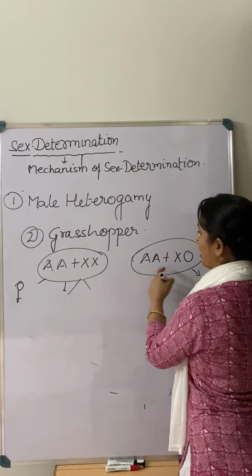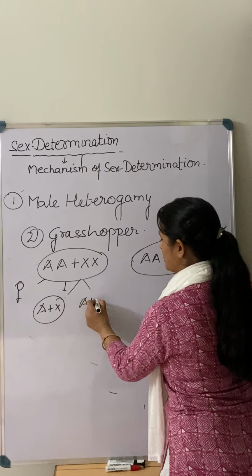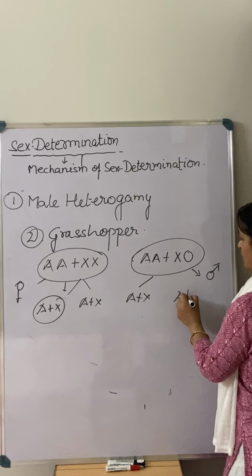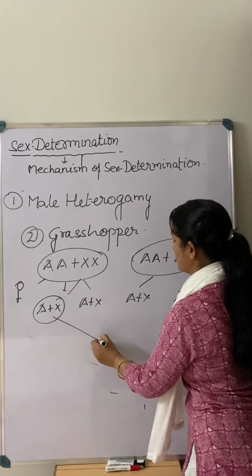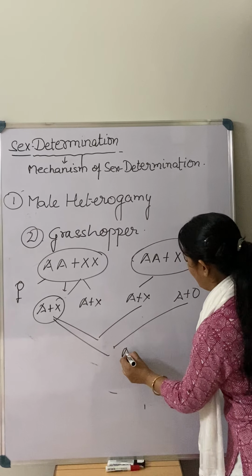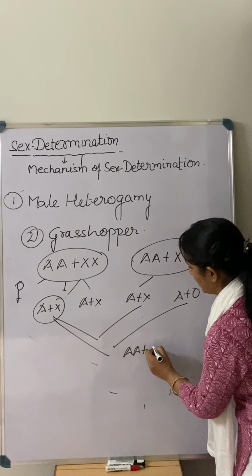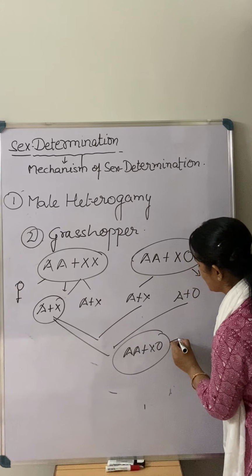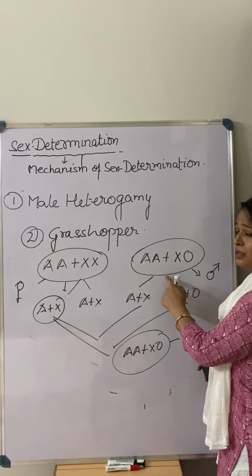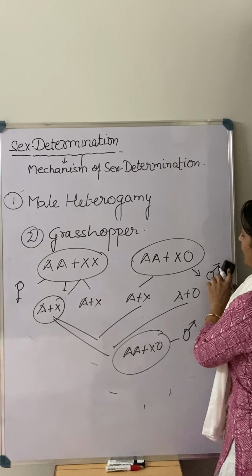When there is gamete formation, again you can write it this way: A plus X, A plus X, and A plus O. Again when there is a fusion like this, this is A plus XO. So this is the male. Who is deciding this? The male is deciding the sex of the next generation. So this also comes in the category of male heterogamy.